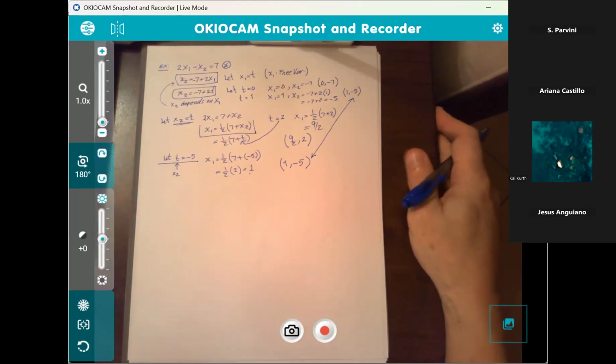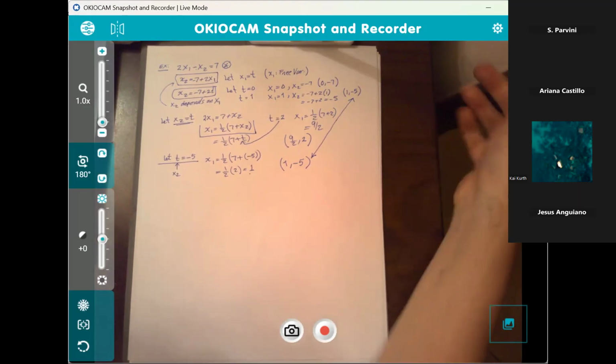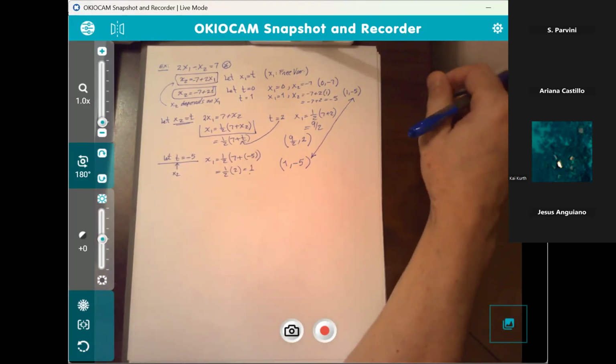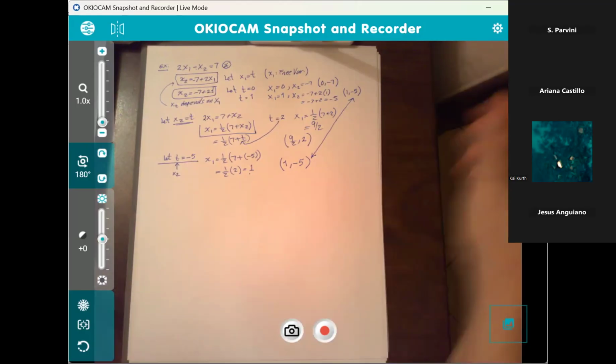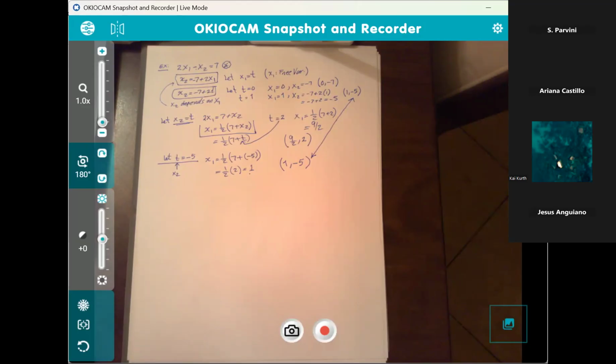Are we good? I have a question. Yes, ma'am. So before in the textbook, we were talking about the parametric solutions, and the points like 0, -7. Is that one of the parametric solutions?